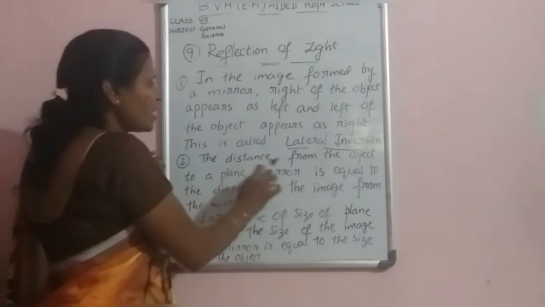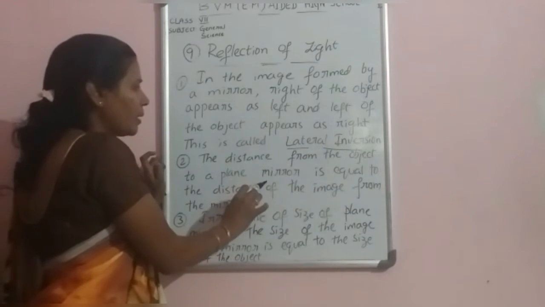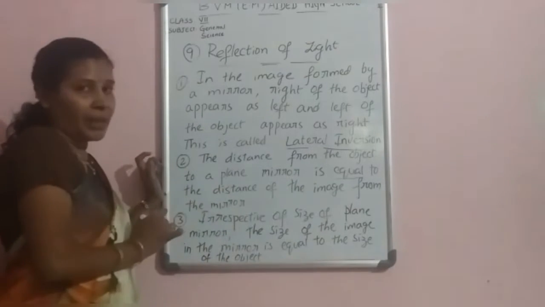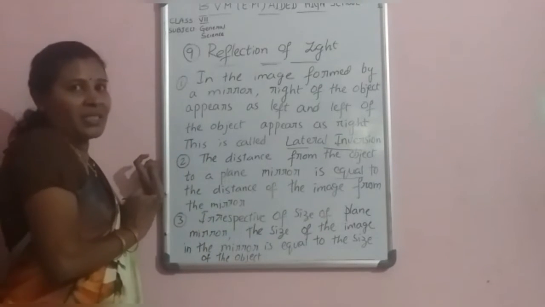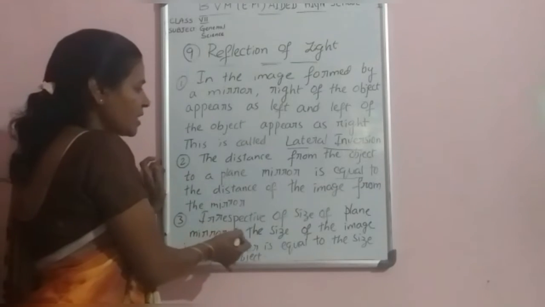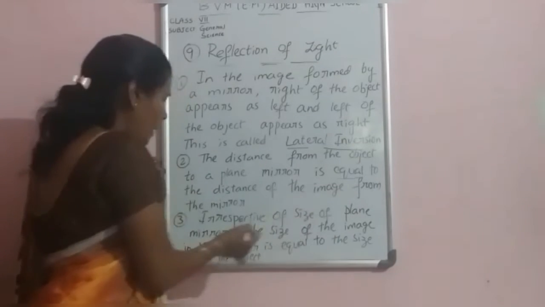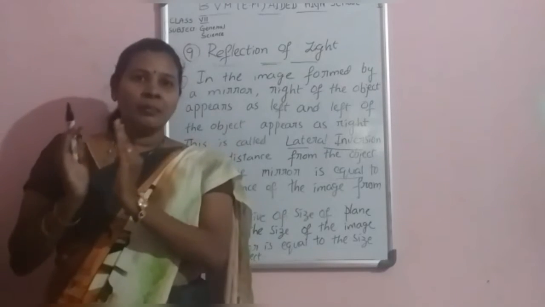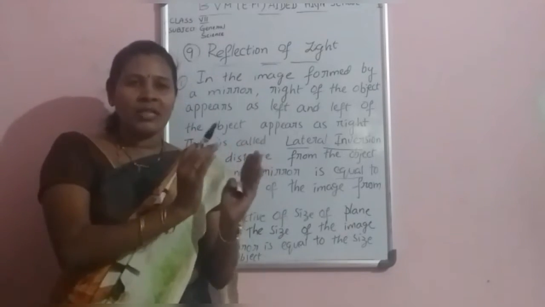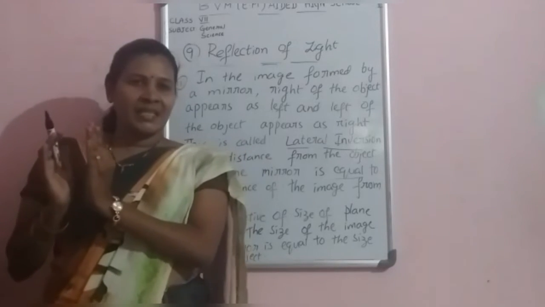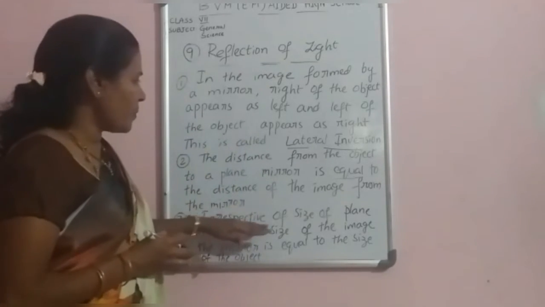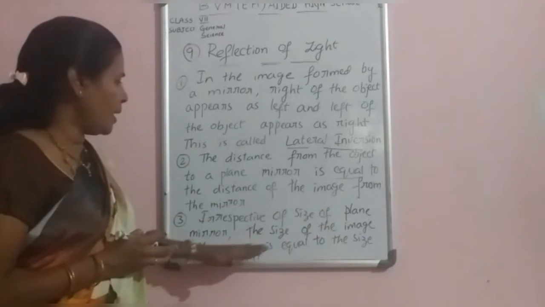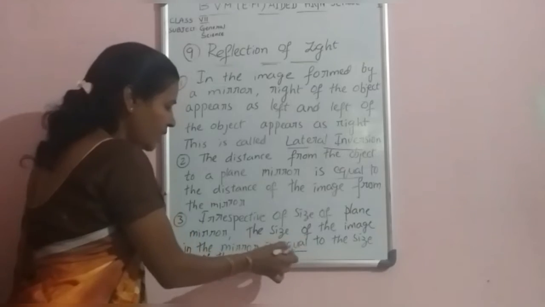In the second point, the distance from the object to a plane mirror is equal to the distance of the image from the mirror. Then only the image is formed inside the mirror. Next, irrespective of the size of the plane mirror, whether small, middle or big size, the size of the image in the mirror is equal to the size of the object.